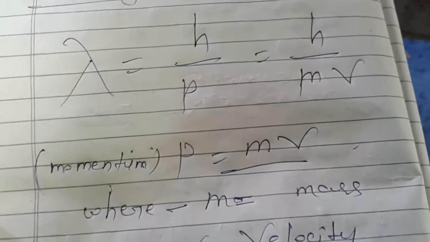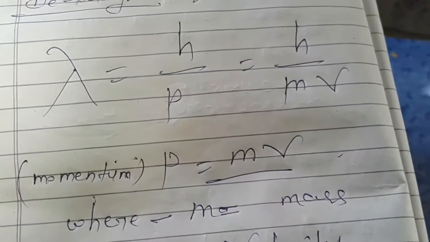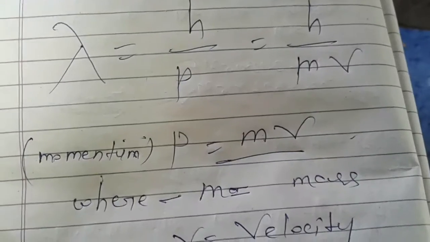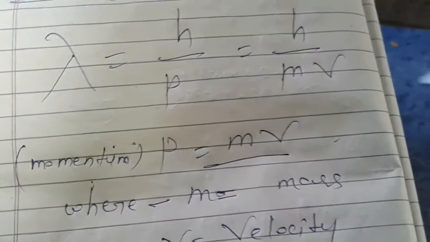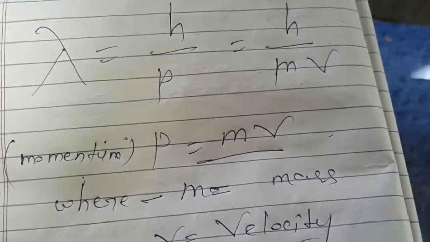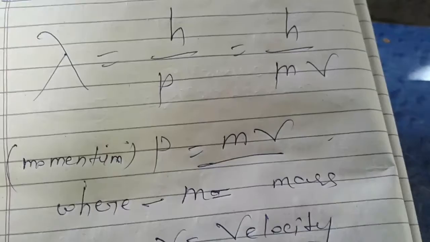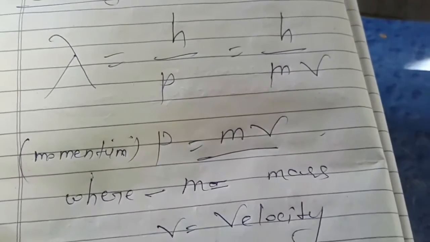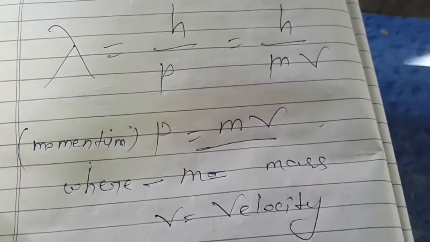Now to explain this equation, suppose in m into v, if m is increasing, or v is increasing, or both, then we can say lambda will decrease. But if either m or v is decreasing, then we can say lambda will increase.